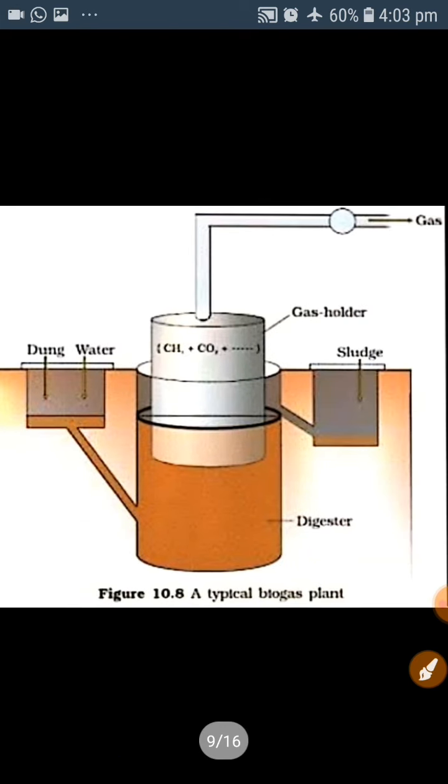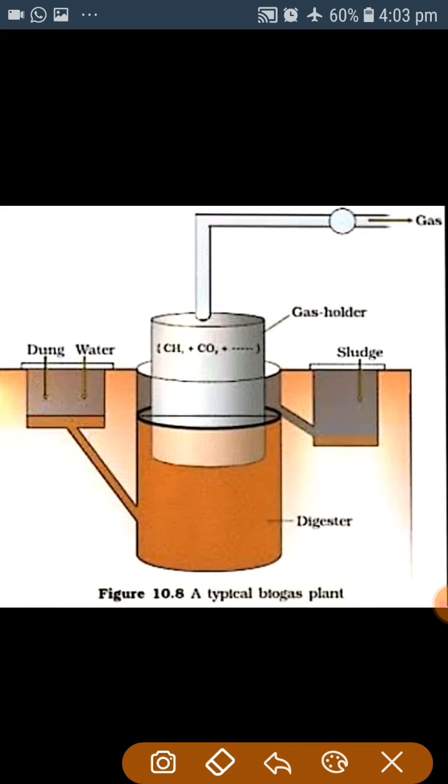Now the NCERT diagram of the biogas plant. This is the diagram of NCERT. The biogas plant consists of, this is the inlet.